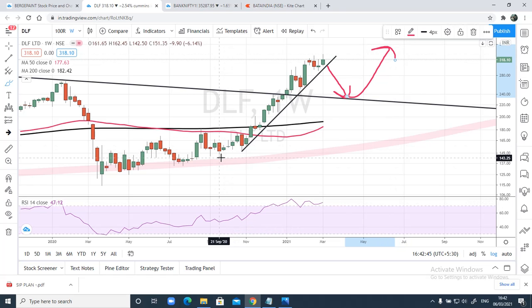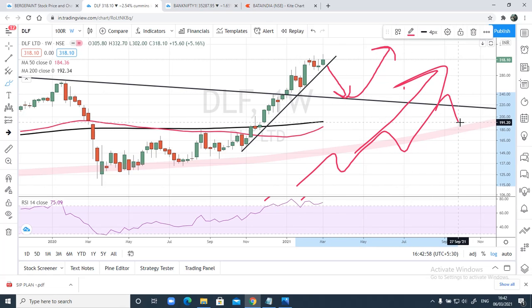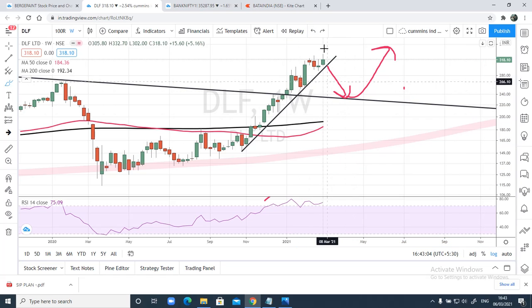Because once a breakout happens, it's very rare that we see prices flying up continuously on the upside like this. It will usually go in a zigzag form. It will test the previous support where it was strong enough and then again start moving up. So here, even if price breaks this trend line, if there's a breakdown, we can expect at most somewhere around 251 to 230 levels to come in. This will act as a strong support here.